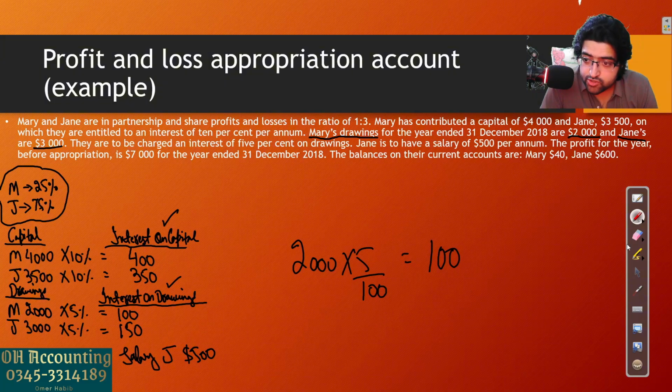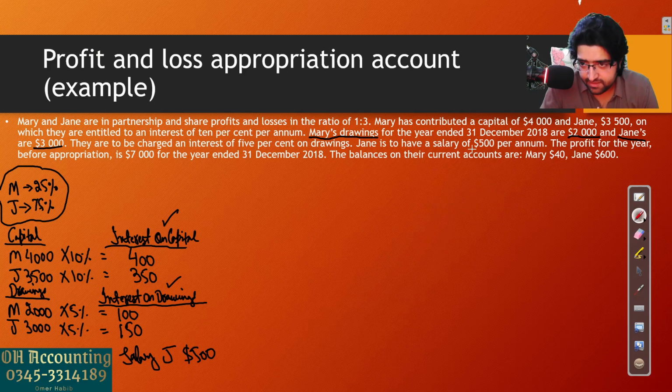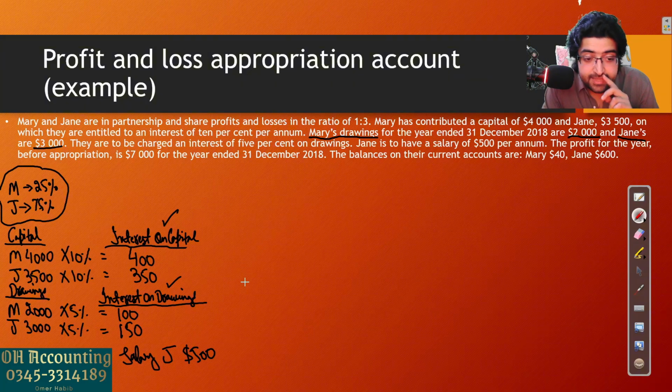Right. They have also given us the profit, because in these questions basically they will not ask you to prepare the entire income statement. Okay, because they're testing you on new topics, on partnership related topics. Income statement you have already done in sole trader. If they wanted to test you on income statement, they will give you a sole trader question. In this they want to know, are you able to prepare the appropriation account or not? So they have given you the profit. You don't have to make the income statement to find the profit. Profit is given in the question.